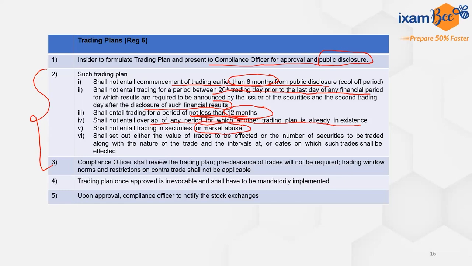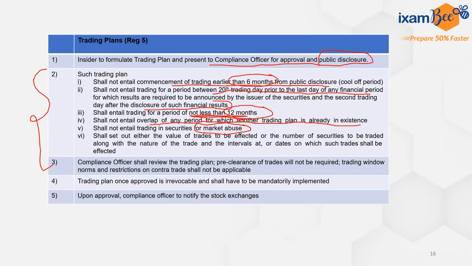So it should not be like this, that a person has proposed that after 6 months, after the cool off period, I'll buy, let's say, 10,000 securities of some certain company, or 1 lakh securities. So the possible idea could be that there could be an involvement of market abuse. He's trying to just increase the demand so that the price could increase. He's planning to sell off the securities so that the price could decrease. So the market abuse should not be involved.